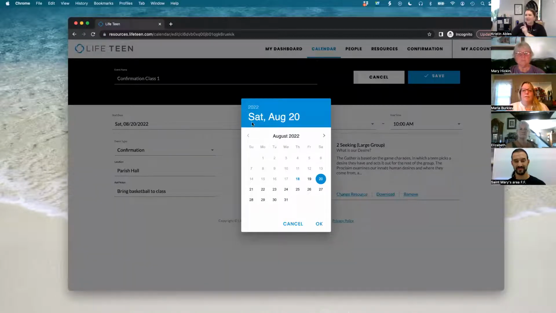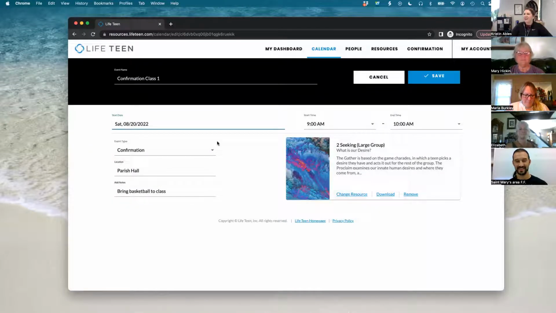A trick that I realized way too long after the fact is that to change the year, you don't have to click through by the arrows. You can just click the year and change the year. It will save you a lot of time, I promise. So if you want to change it to next August, you just click 23 and then change it to that Saturday or whenever you want to have that.